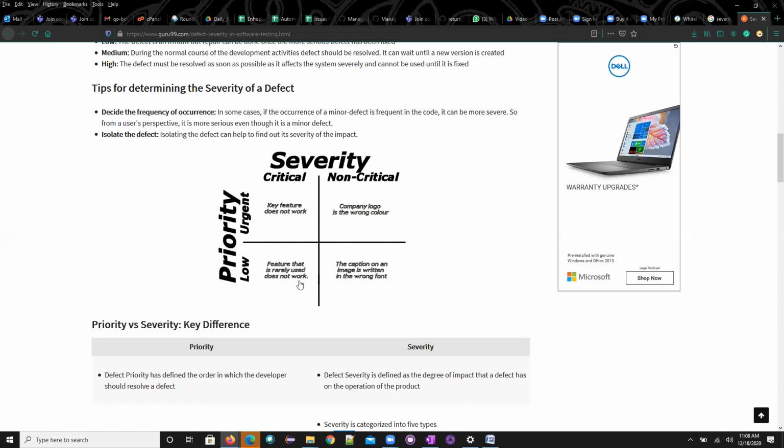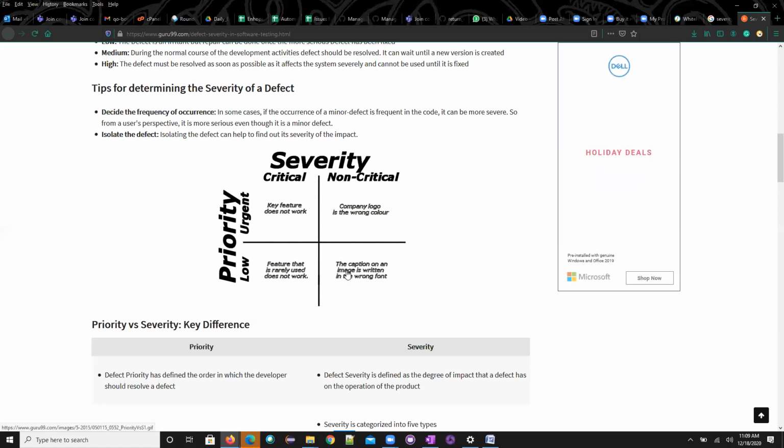Actually, there is a bug in that particular thing. That is not a priority for them, because it's a new functionality they have given us. Many customers are not using it. But if some customers are using it, then they will be hampered, and obviously they will give a bad rating. So the functionality is there, but it's rarely used. But if you are not fixing that, there is an impact for the application. Those things are called low priority but high severity.